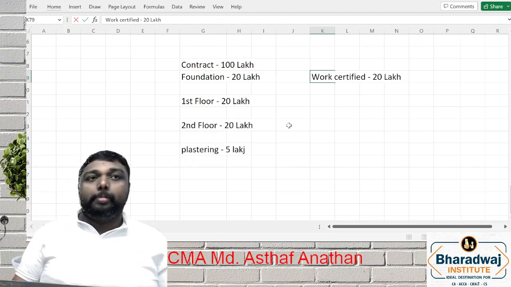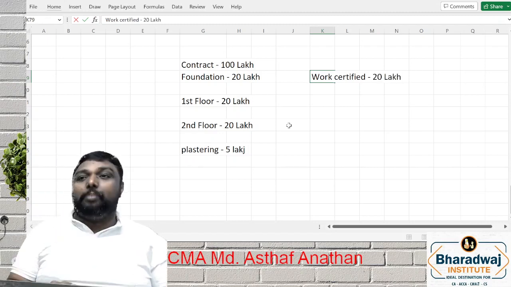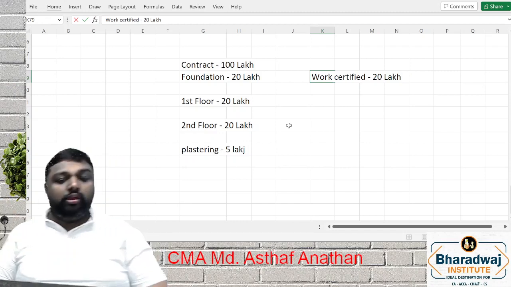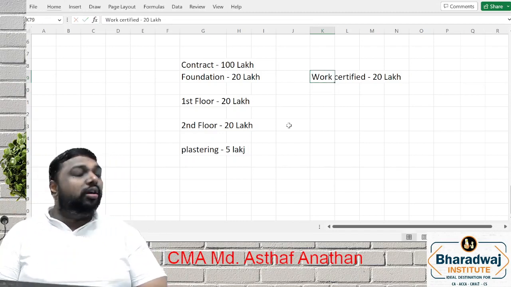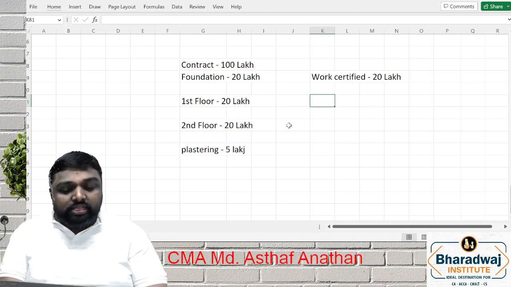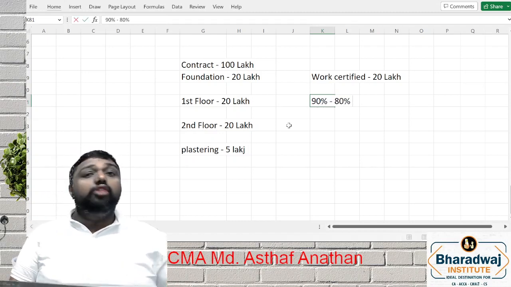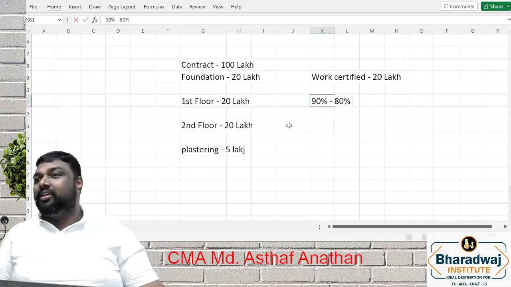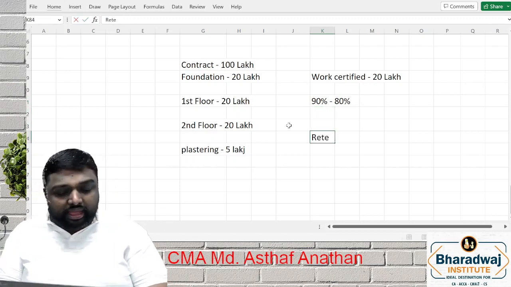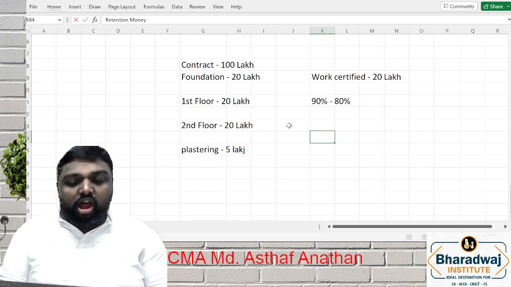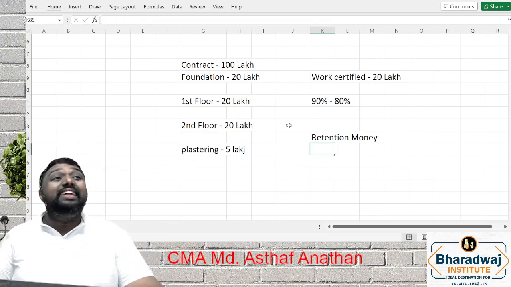So the engineer's work certified is 20 lakh. Practical situation I will tell you. On this 20 lakh work certified, you will release maybe 90% or 80% of cash. You won't give the full money. You will keep some amount as retention. We call it retention money.